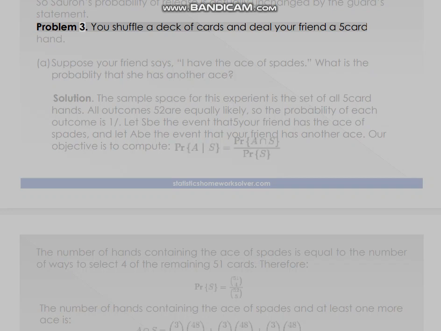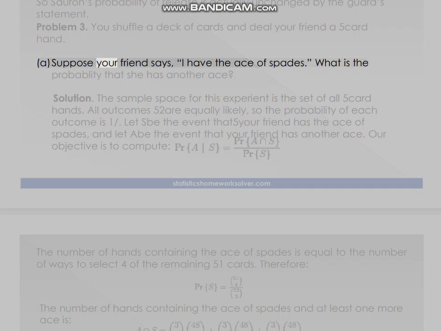Problem 3. You shuffle a deck of cards and deal your friend a 5-card hand. A. Suppose your friend says, I have the ace of spades. What is the probability that she has another ace?